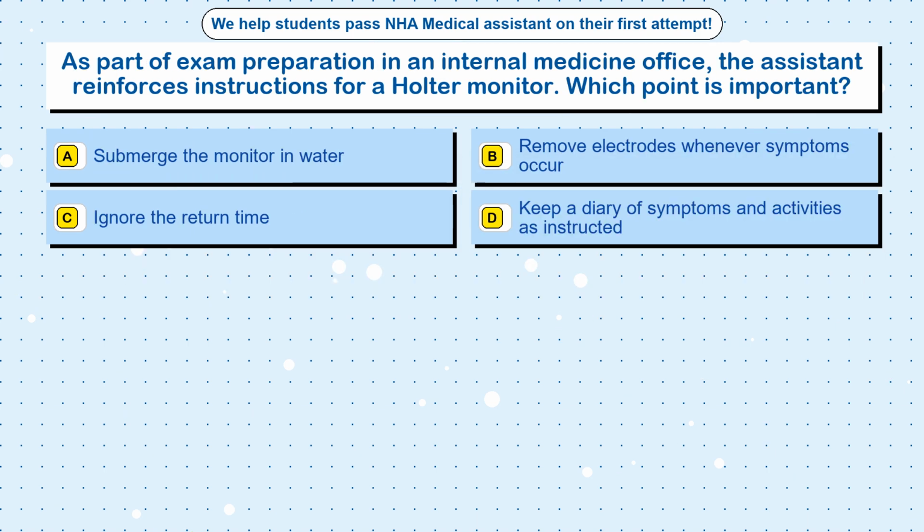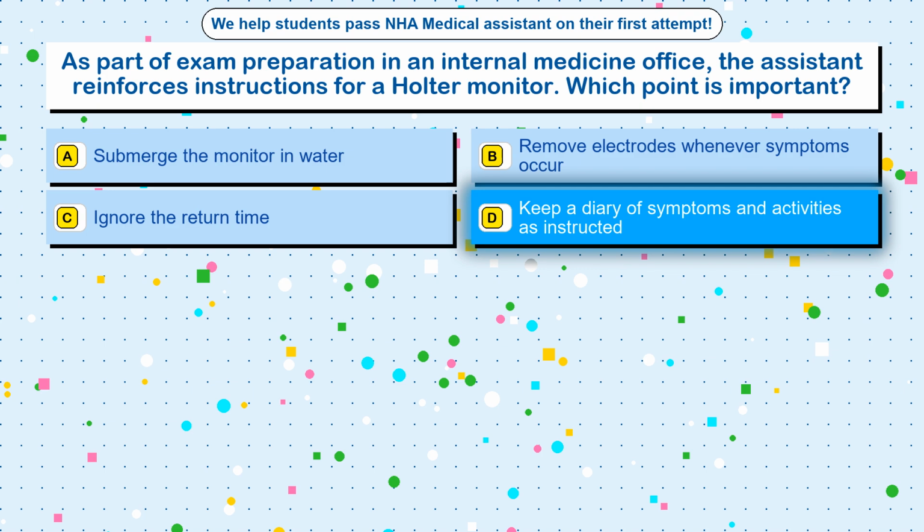Question 40. As part of exam preparation in an internal medicine office, the assistant reinforces instructions for a Holter monitor. Which point is important? Option A, submerge the monitor in water. Option B, remove electrodes whenever symptoms occur. Option C, ignore the return time. Option D, keep a diary of symptoms and activities as instructed. The correct answer is option D, keep a diary of symptoms and activities as instructed.